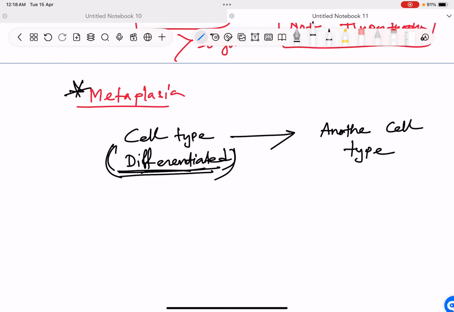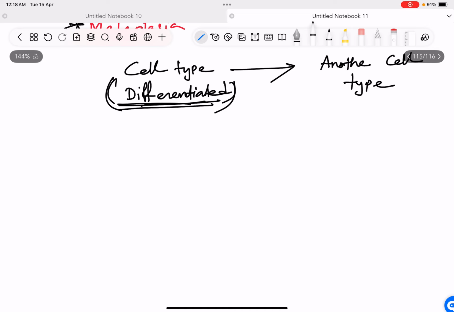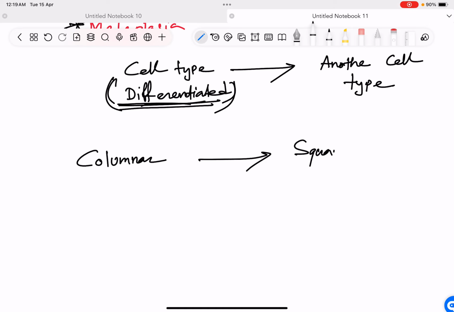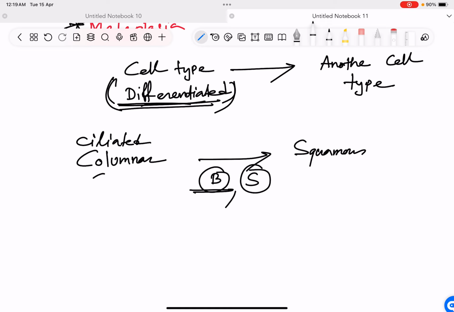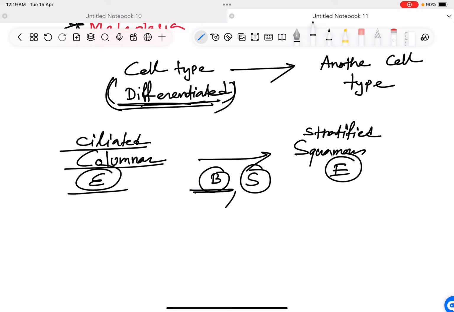Now examples. Example is conversion of columnar to squamous. Where does this happen? This happens in the bronchi, B for bronchi, in a patient who is a smoker. Here, the ciliated columnar epithelium becomes stratified squamous epithelium.